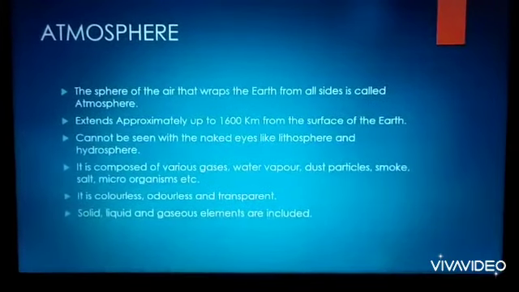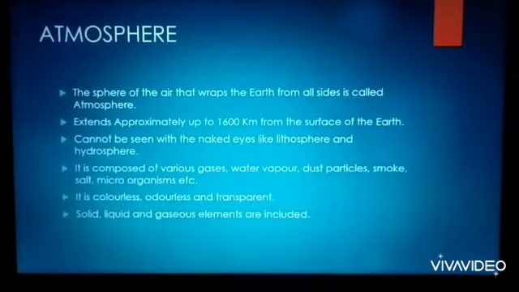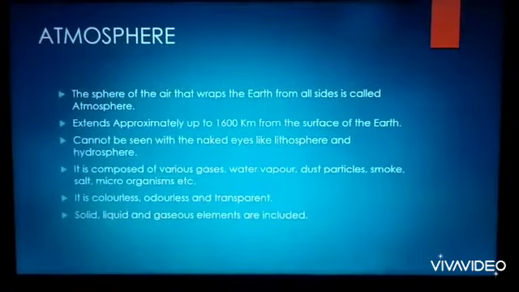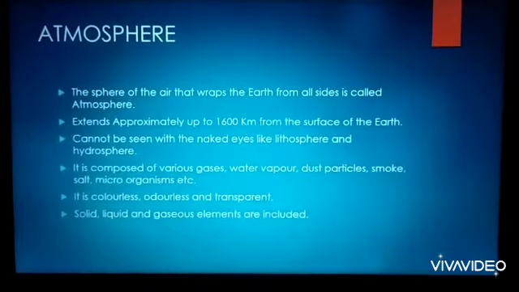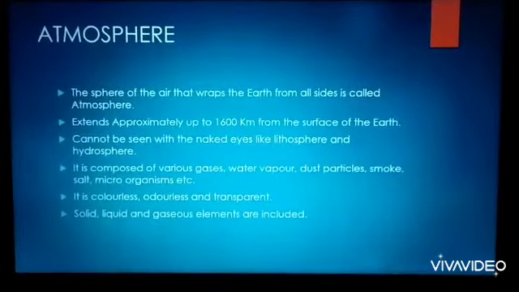Dust particles are the particles which are already mixed in the atmosphere, and they can be seen if light is passing through a dark room. You must have seen in the dark room when the light passes, the dust particles can be seen.